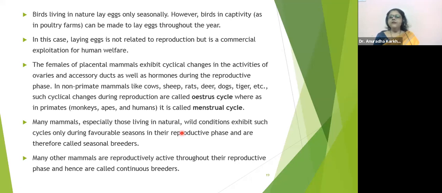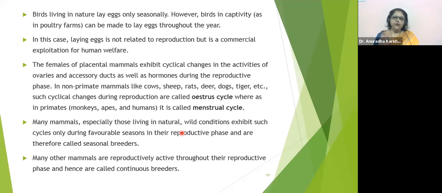What is the difference between primates and non-primates? That is what I said just now. Estrous cycle is also monthly, but it depends on the different types of animals. Like for tigers, it is going to be very rare, maybe once in 3-4 years. In rats, it is going to be monthly, and therefore the population of rats is so much. Because every time the female rat undergoes this estrous cycle, the insemination would be allowed, and at a time 6 to 8 offspring can be produced. Hence the population.